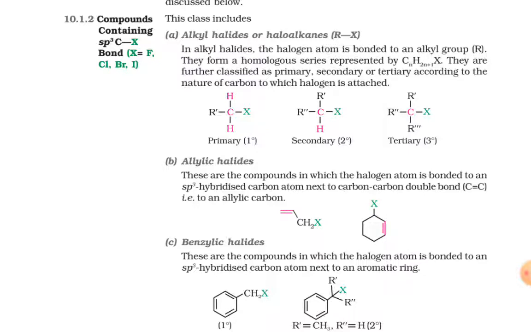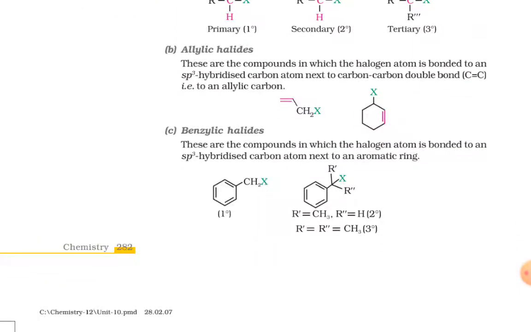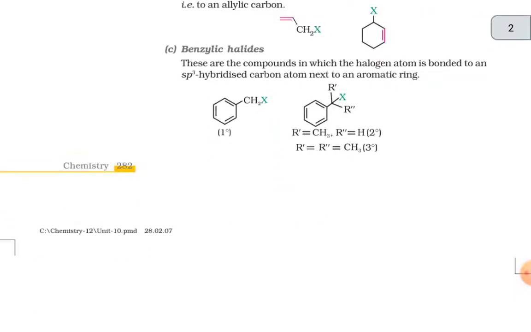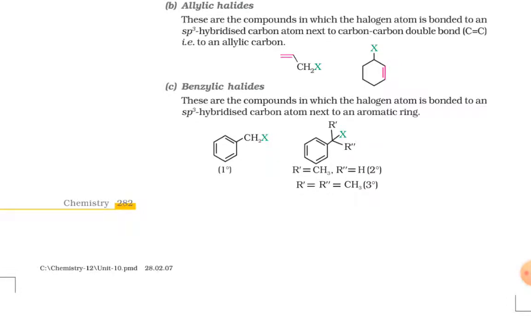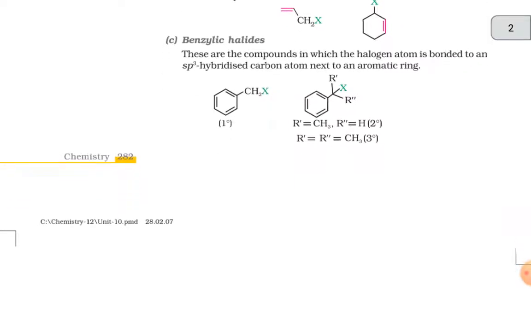B is the allylic halides. These are the compounds in which the halogen atom is bonded to an sp3 hybridized carbon atom next to the carbon-carbon double bond, that is to an allylic carbon. C. Benzylic halides. These are the compounds in which the halogen atom is bonded to an sp3 hybridized carbon atom next to an aromatic ring. First one is the primary. Second one is the secondary or tertiary.